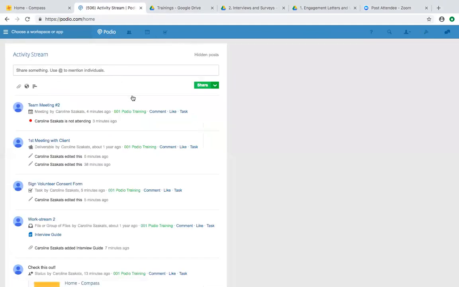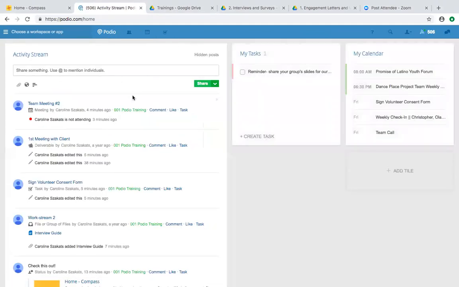So that is a very general overview of everything and what most people use Podio for. So if anyone has any questions right now, I'd be happy to answer them. I'm also available by email or phone if you have any team-specific questions.